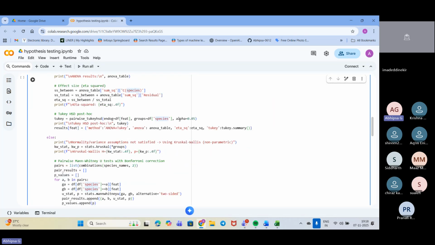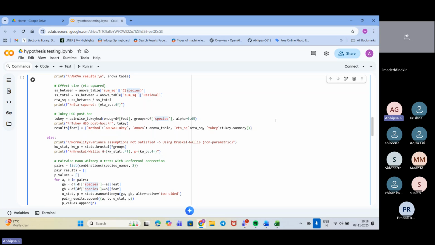Next we have taken the Tukey HSD post hoc test that we mentioned. We are taking it in different forms, based on the species, so all the species are getting verified: Setosa versus Versicolor, then Setosa versus Virginica, then Versicolor versus Virginica.